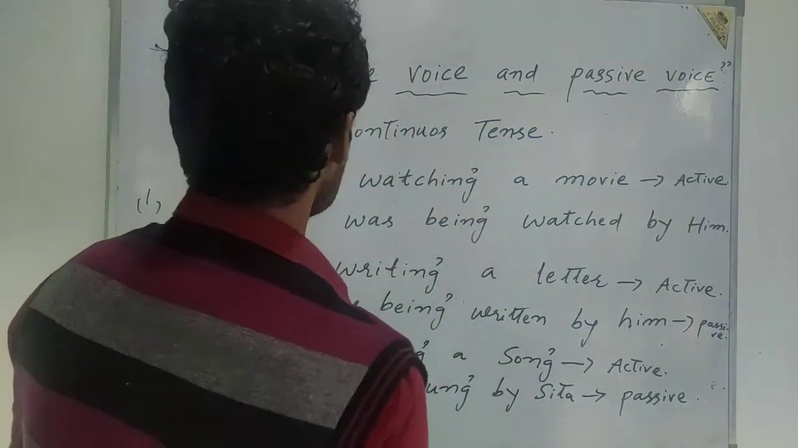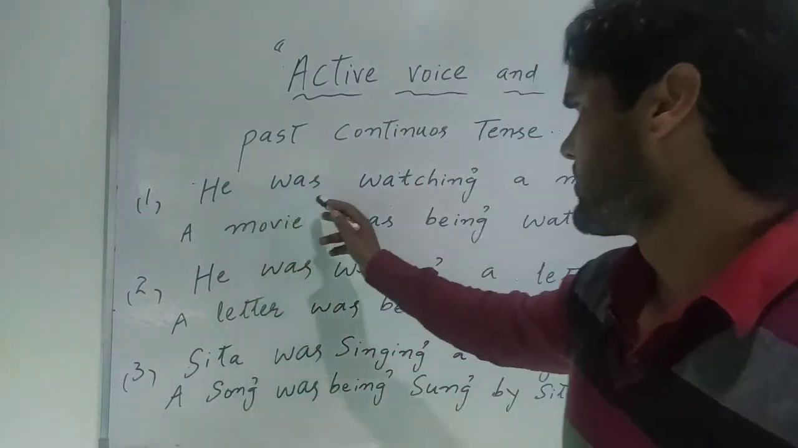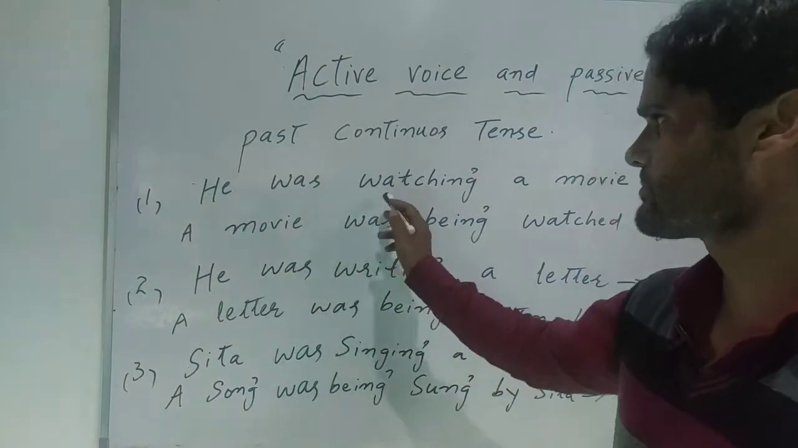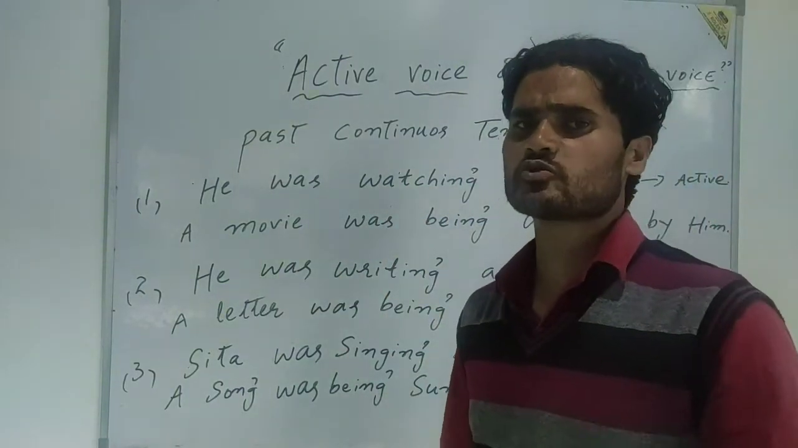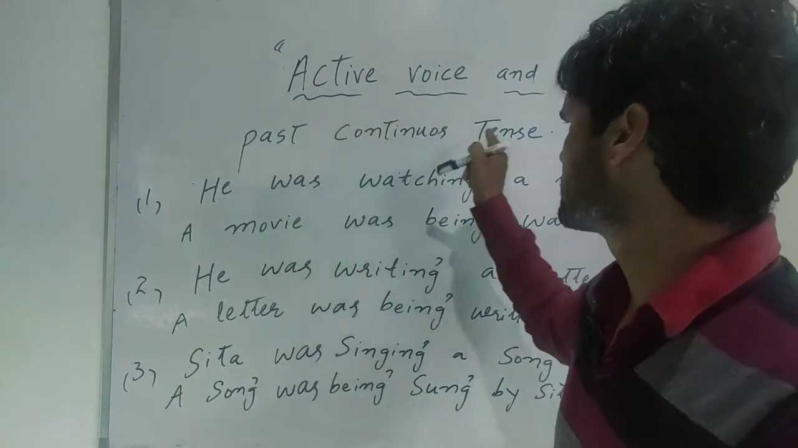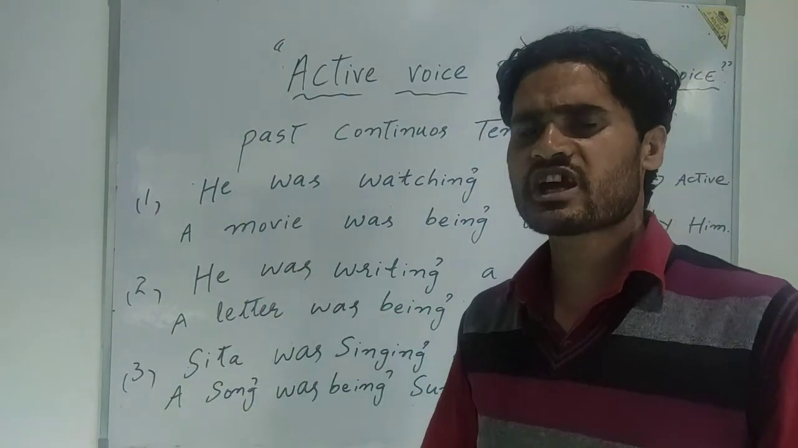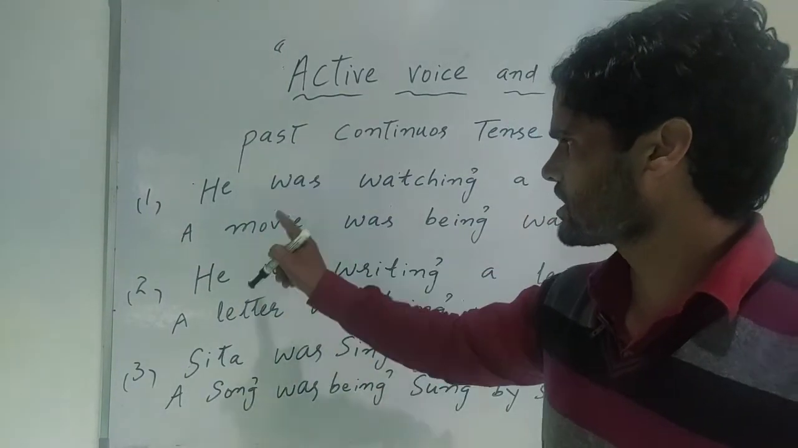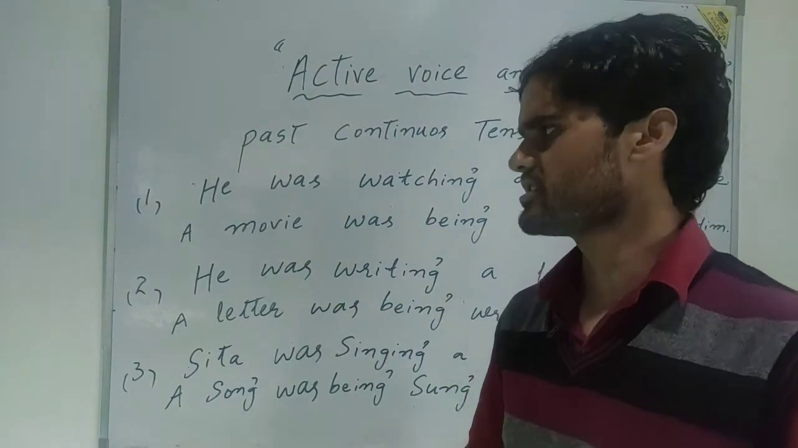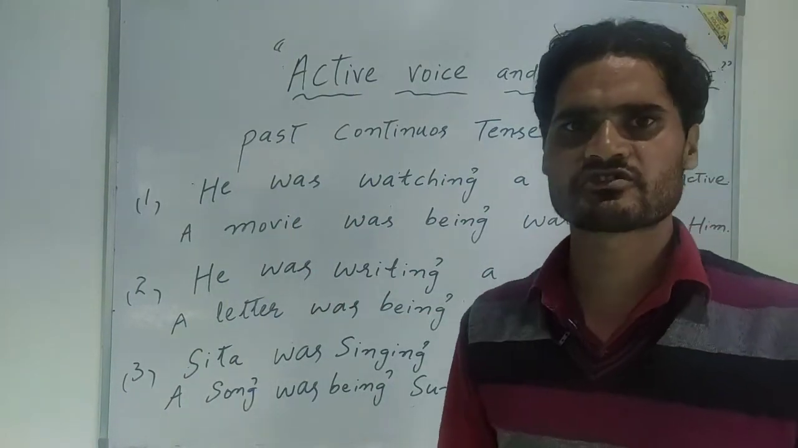Past continuous tense. Here are some sentences written on its model. He was watching a movie. It is a past continuous tense because it follows the principle of the structural rules used in the construction of sentences according to the past continuous tense. He was writing a letter. It is the past continuous tense because it follows the rule of it. What is the rule of past continuous tense? Was plus verb plus ing form. Here we have was, and the ing form of verb. That is why it is past continuous tense.